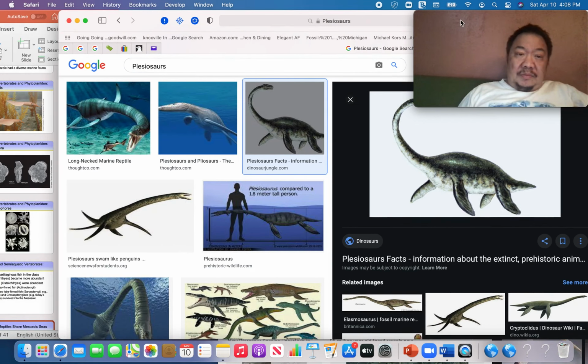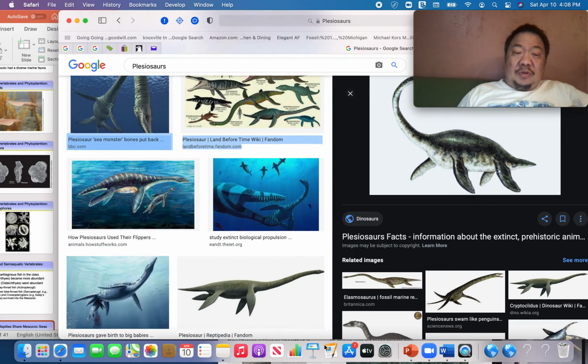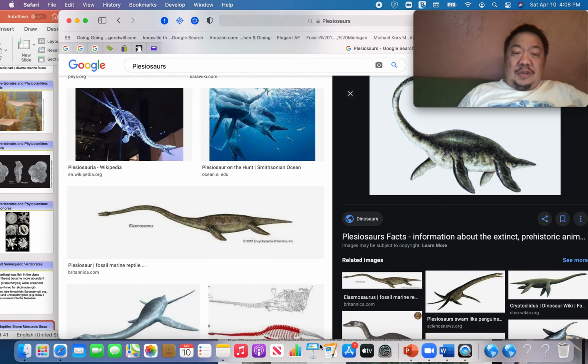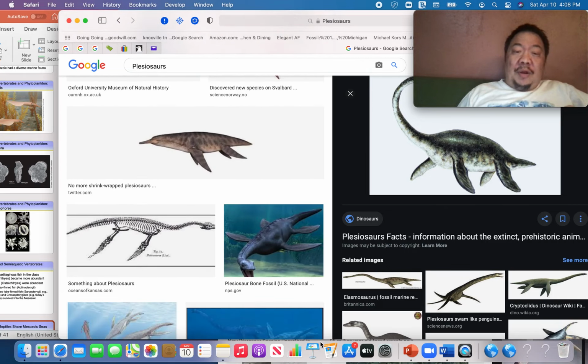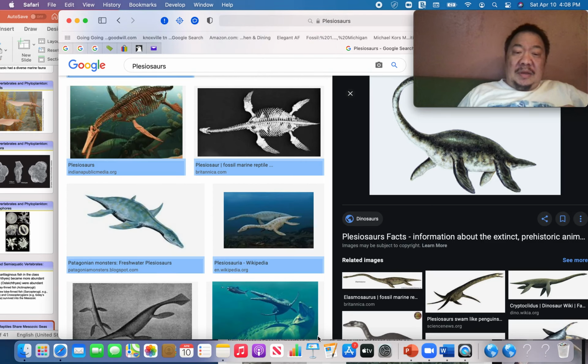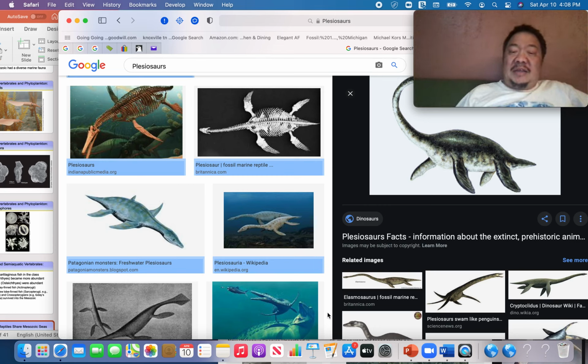Plesiosaurs ate fish. They could sometimes attack ichthyosaurs. They could eat shrimp or anything that a predator would eat in the ocean. Cephalopods were another common prey for the plesiosaur. Some people say that there's one of these living in Loch Ness in Scotland.